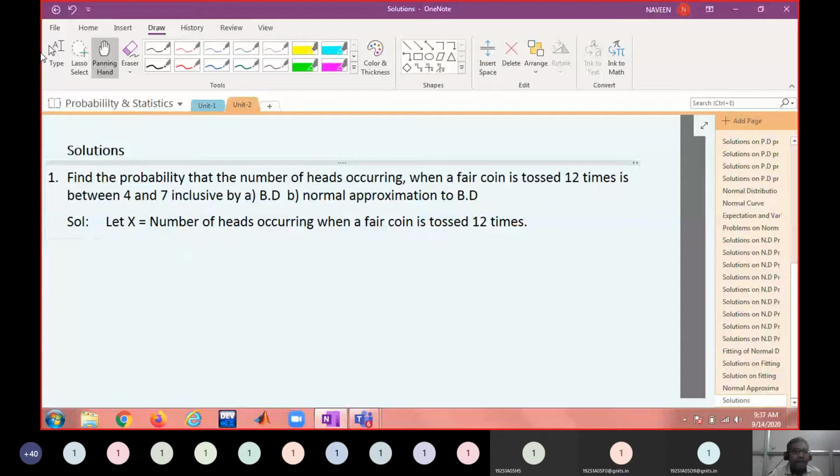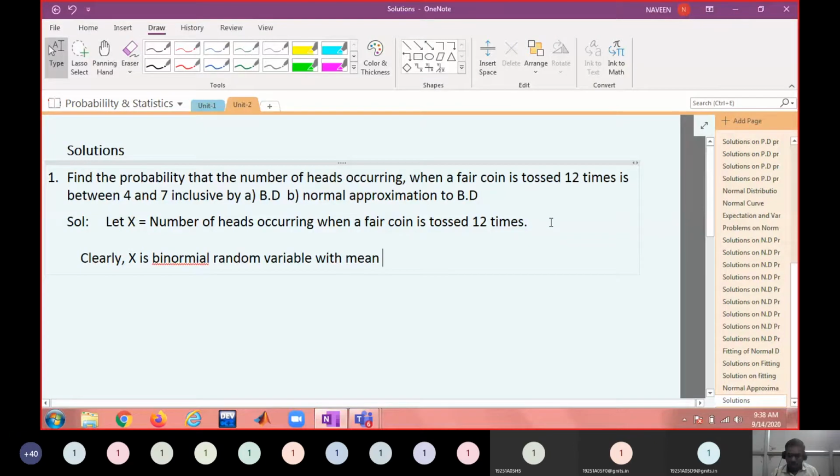So clearly X is a binomial random variable with mean equal to np.